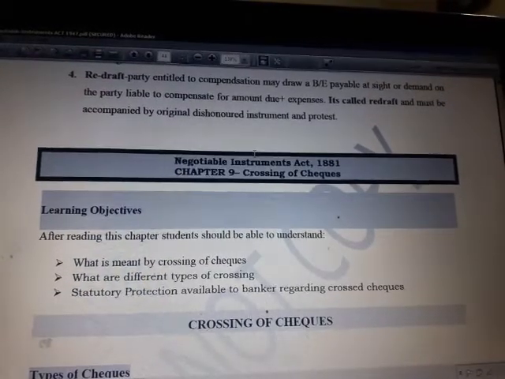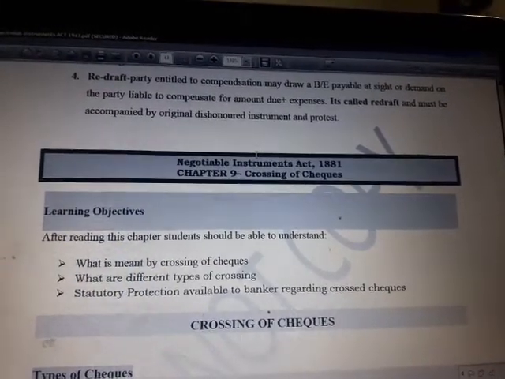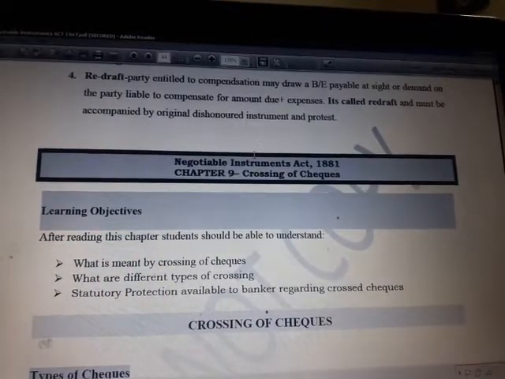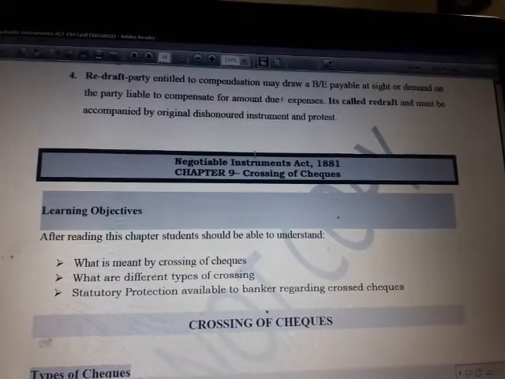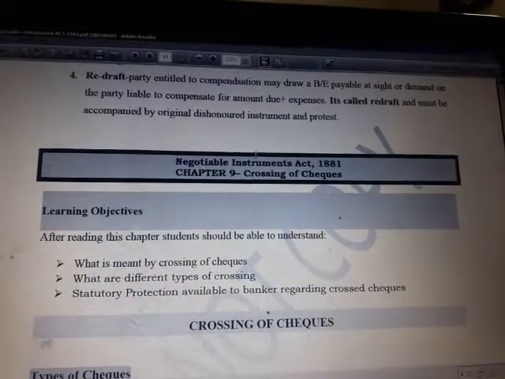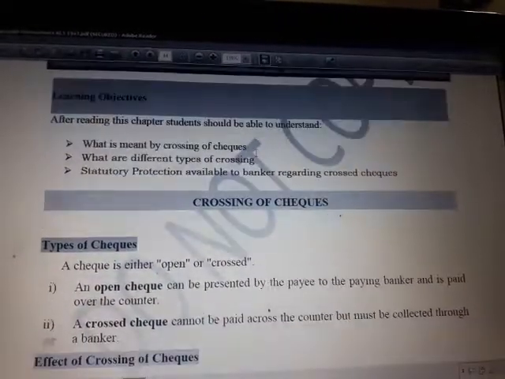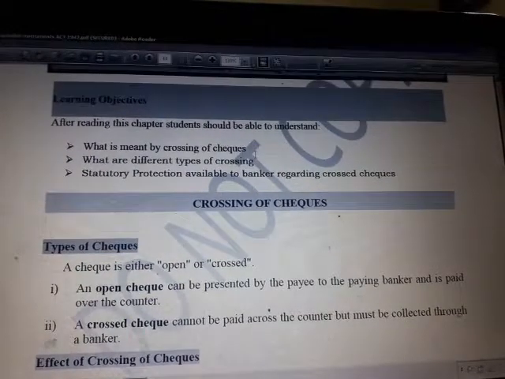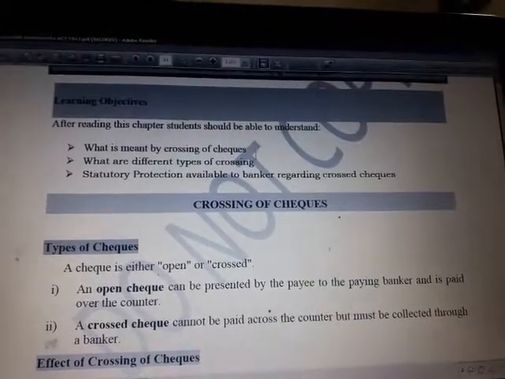Now the next topic is crossing of checks. This also I have shared with you in that YouTube lecture form. But crossing of check, before we understand this, we need to understand that checks can either be open checks or they can be cross checks.